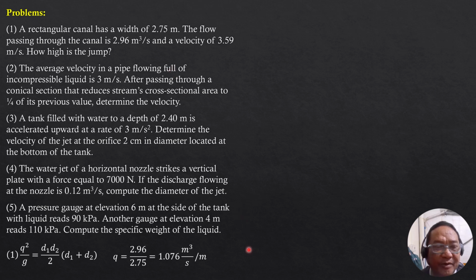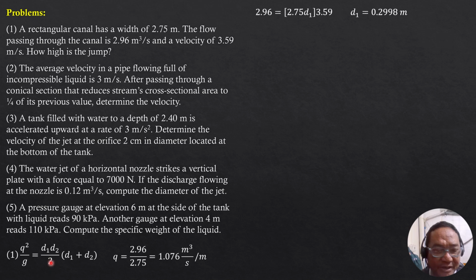The depth of flow can be found because the mean velocity of flow at section 1 is 3.59 meters per second. So Q, 2.96 cubic meters per second, equals area, which is width times depth 1, times mean velocity. So 2.96 equals 2.75 depth 1 times mean velocity of flow 3.59. So depth 1 is equal to 0.2998 meter.